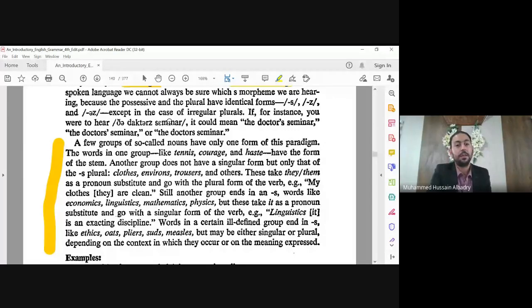A few groups of so-called nouns have only one form. Some nouns have only one form, not two, not three or four, only one. For example, tennis, carriage, haste, have the form of the stem, just one form.